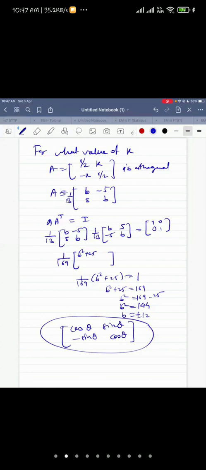Now, only one thing remains, that is the composite transformation. We have discussed one example of that type just now. But the question may be of this type.